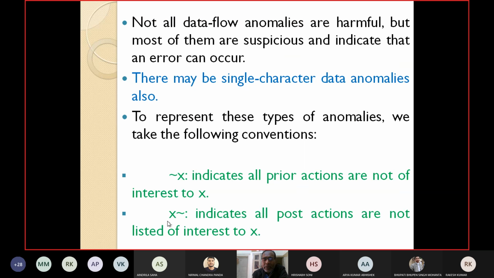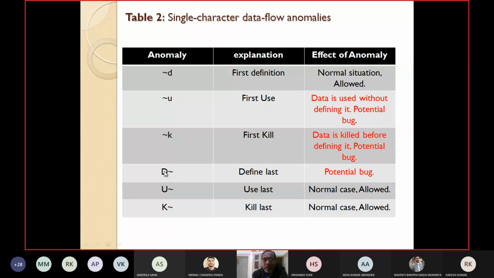So D negation means, as X negation means all post actions are not of interest to X, after D, what is happening we are not interested in. That means this is the last statement, D is defined. Define is the last statement. Once you are defining, you should use it, so that's why this will lead to a potential bug. U negation means use is the last one. After that, we are not interested. Obviously, no problem. Last is used, so this is a normal case, allowed.